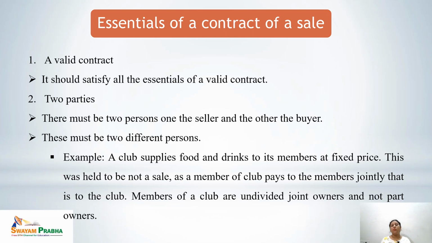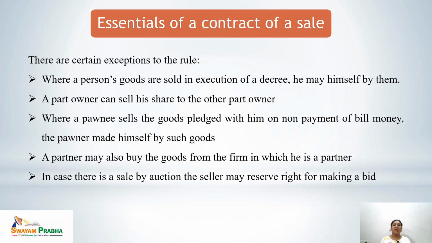This was held to be not a sale, as a member of a club pays to the members jointly, that is, to the club. The members of a club are undivided joint owners and not part owners. That means for a valid sale there must be at least two parties to a contract. There are certain exceptions to the rule of two parties.